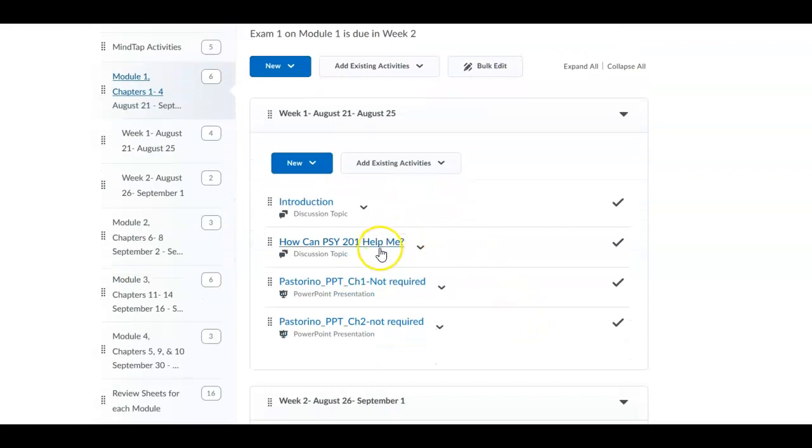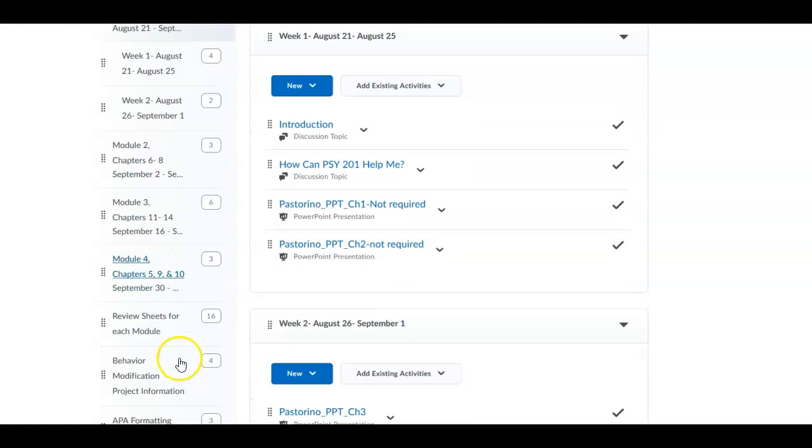Now, in these module links, you'll see that the PowerPoints are listed. If you want to use these, it's totally up to you. I don't require them. But if there's anything required, you will see it. Here's the introduction and your discussion, and how can Psych 201 help me? A discussion topic. Your discussion topics are graded, and they are included in your MindTap activities grades as part of your total grade.